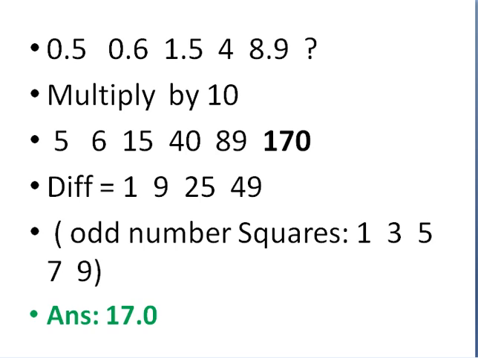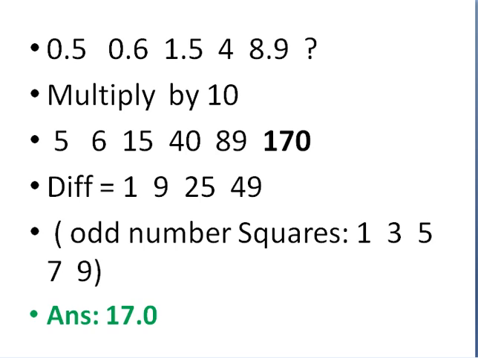Again, by seeing the numbers. For doing aptitude, another important thing is you should know squares: 1 square, 2 square, 3 square, 4 square, till 20 squares you should be aware of. And cubes: 1 cube, 2 cube, till 20 cubes. All this should be in your memory. Then only by seeing the number it is easy. Number 1 is 1 square, number 2 is 3 square, 3 into 3 is 9, number three is 5 into 5, 25, and the fourth is 7 into 7.